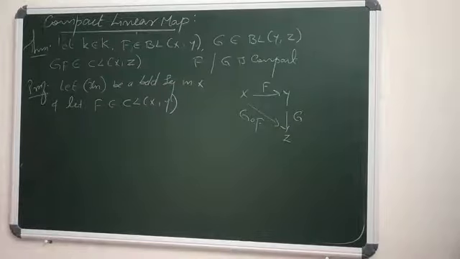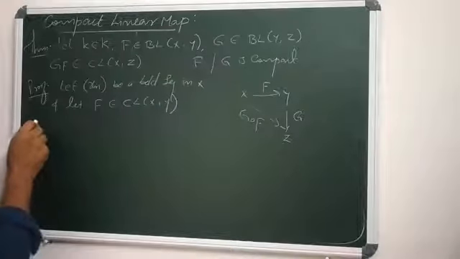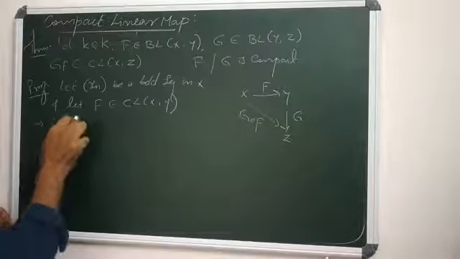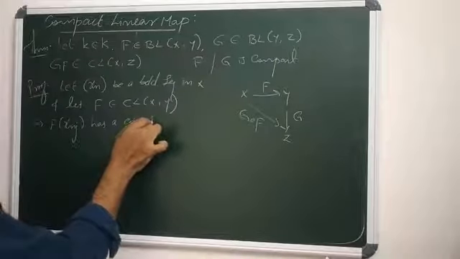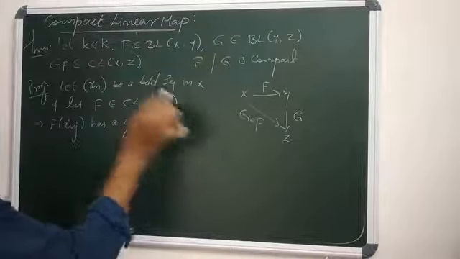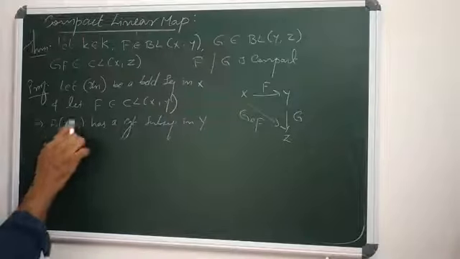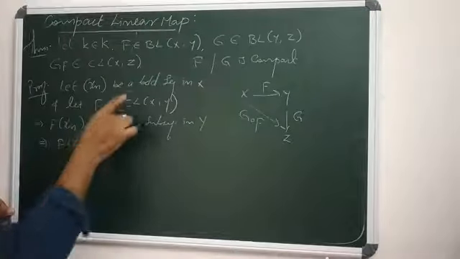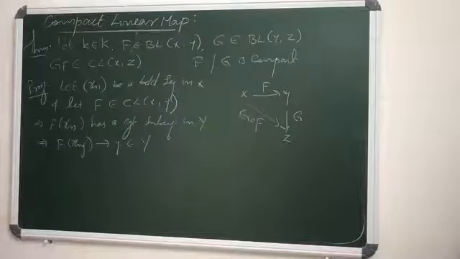Here we assume F is a compact linear map and Xn is a bounded sequence in X. Since Xn is bounded and F is compact, by the previous theorem the sequence F of Xn has a convergent subsequence in Y. That means, letting Xnj be a subsequence of Xn, the sequence F of Xnj converges to some y in Y.